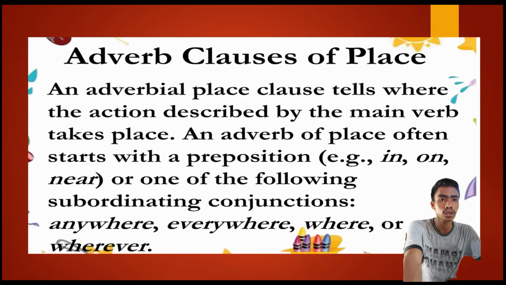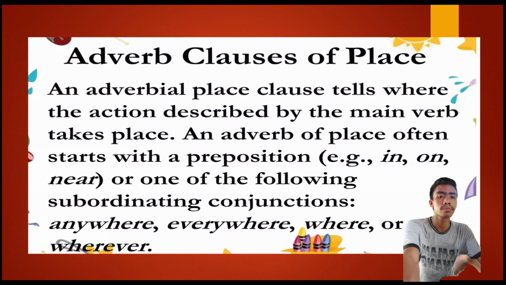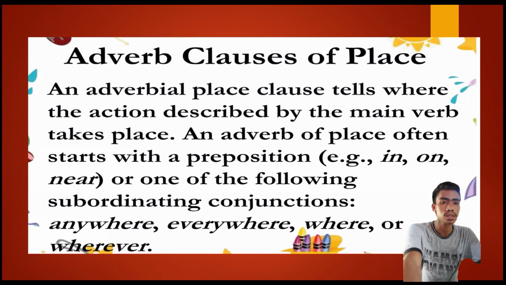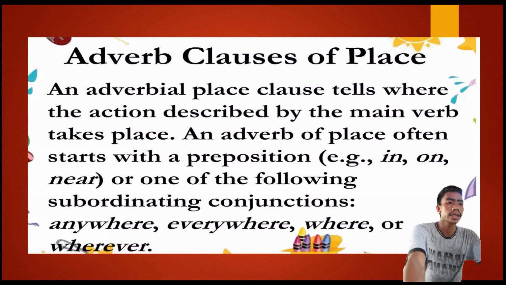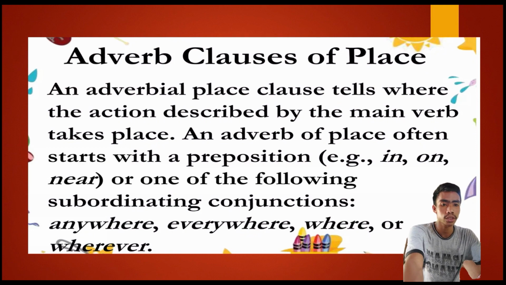So now let's move on to the adverb clauses of place, or adverbial clauses of place. An adverbial place clause tells where the action described by the main verb takes place. An adverb of place often starts with a preposition, for example, in, on, near, or one of the following subordinating conjunctions, such as anywhere, everywhere, where, or wherever.